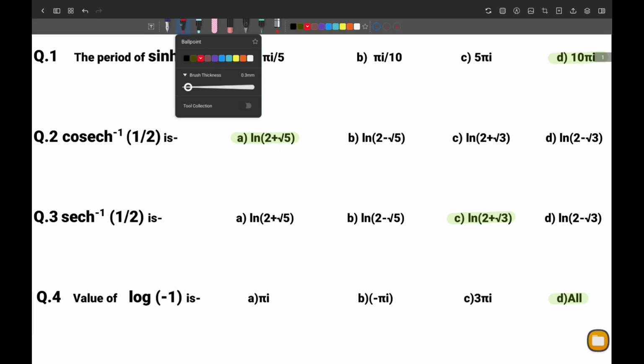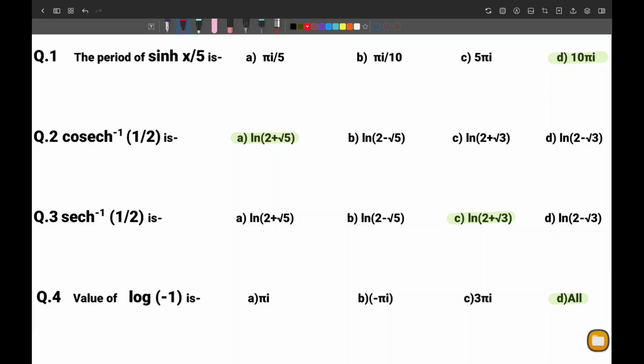Let me introduce you with the concept of period. Period of hyperbolic sin x is 2 pi I. Why do we say this? Period is a small quantity which is added to x, and we get the same result. Result does not change, means we get the same hyperbolic sin x again, even if we add 2 pi I in x. Let us understand why it is so.